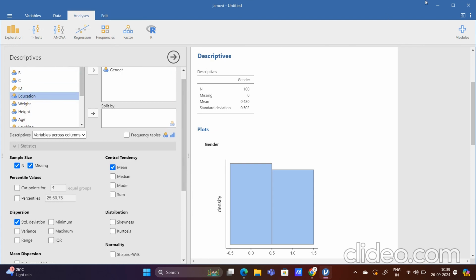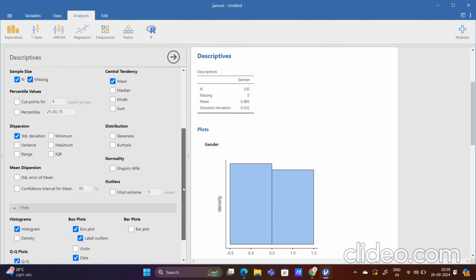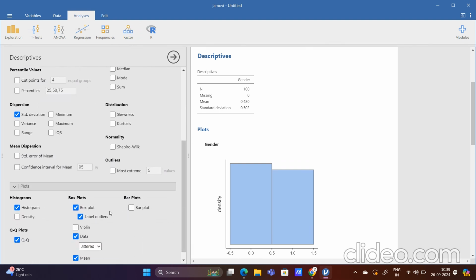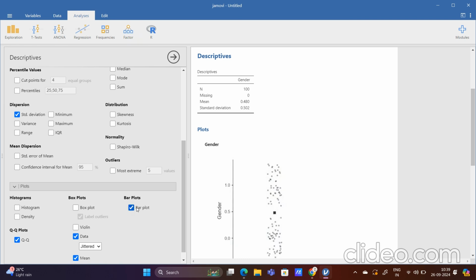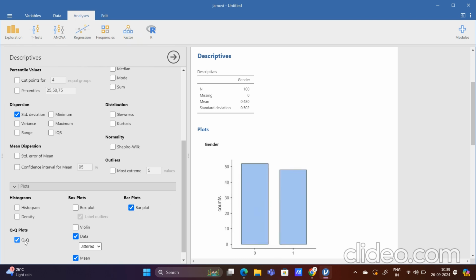Gender is obviously categorical, but it is not a good example to show. Let me show it with something else, like smoking or education. Although we can do it with gender also, in the case of gender we are just taking the bar plot, not the box plot, not the histogram, nothing else. QQ is also not required.